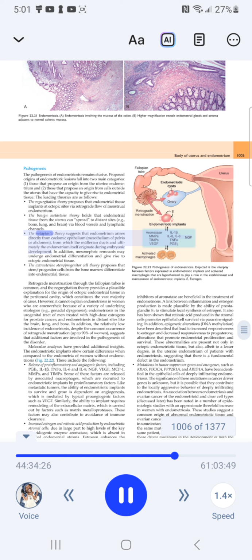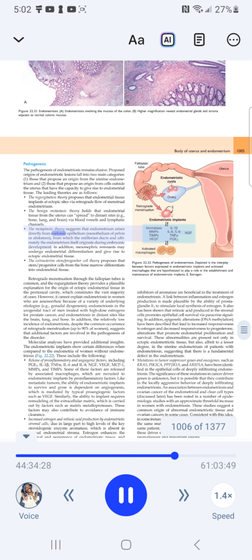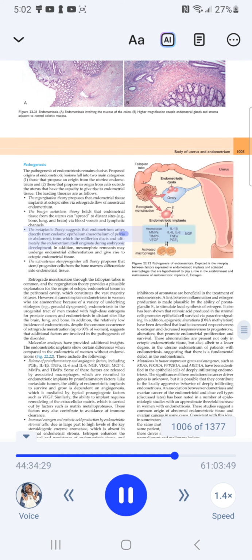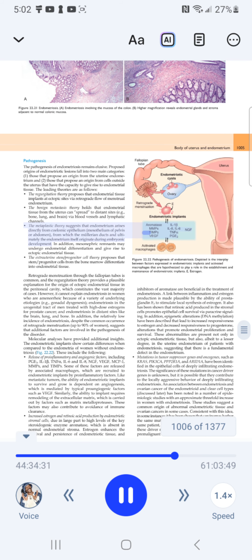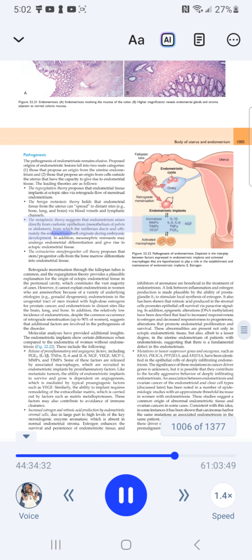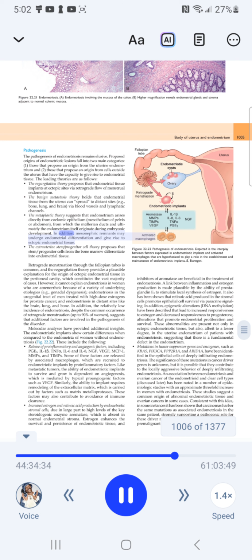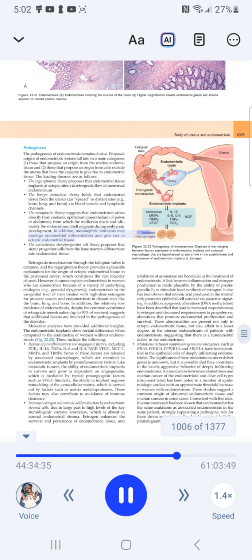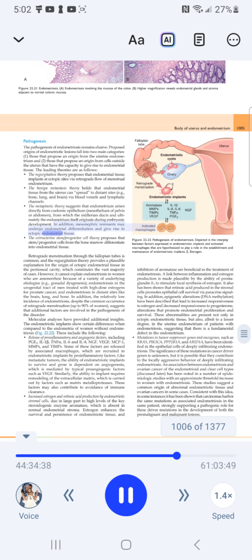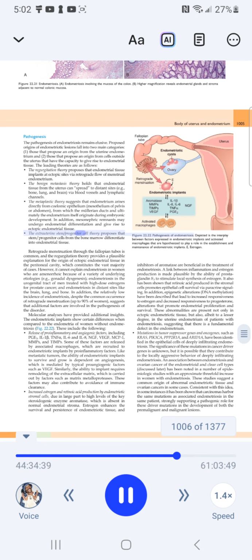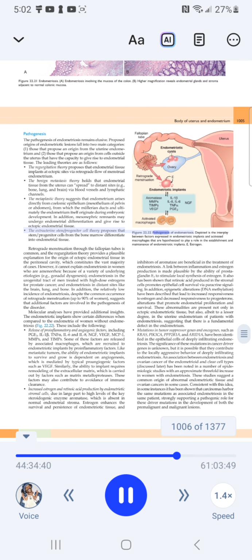The metaplastic theory suggests that endometrium arises directly from coelomic epithelium, mesothelium of the pelvis or abdomen, from which the Müllerian ducts and the endometrium itself originate during embryonic development. In addition, mesonephric remnants may undergo endometrial differentiation and give rise to ectopic endometrial tissue. The extrauterine stem/progenitor cell theory proposes that stem/progenitor cells from the bone marrow differentiate into endometrial tissue.